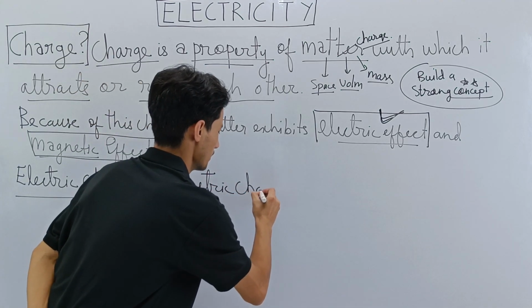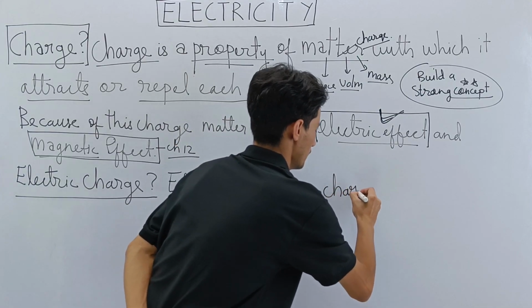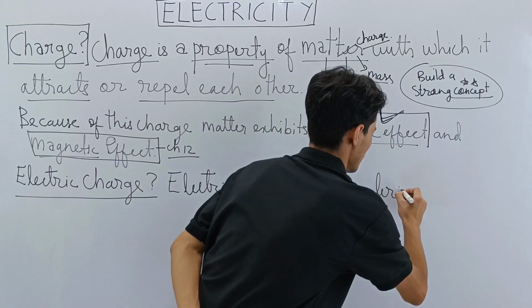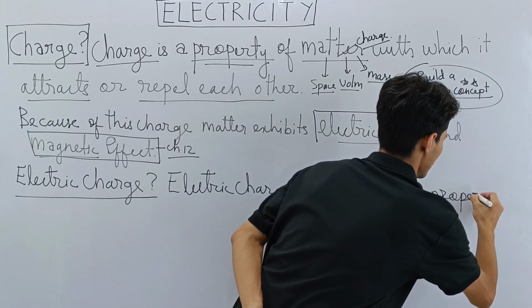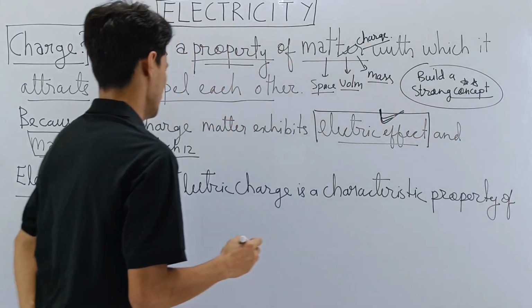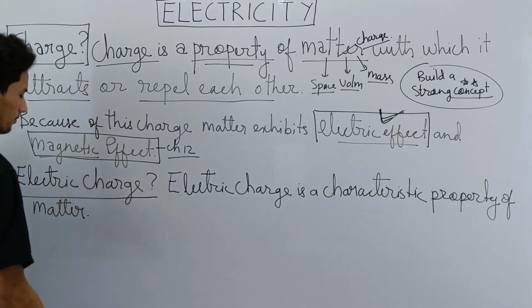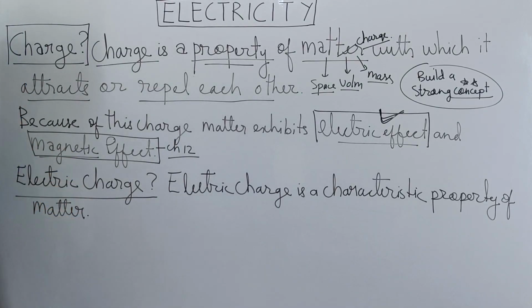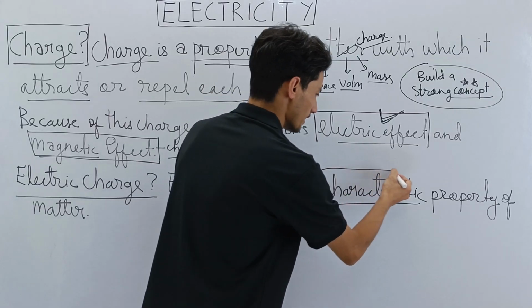Electric charge is a characteristic property of matter. There you go. This gesture is very common, isn't it? You know what this gesture is. See how easy that is? So what word did I add new? Just this word: characteristic.